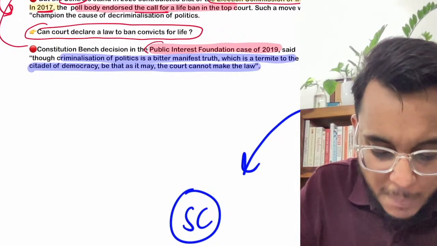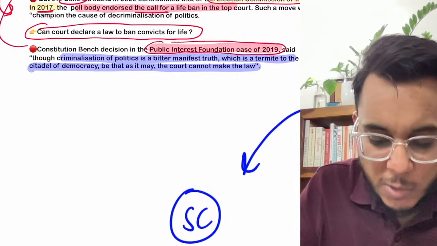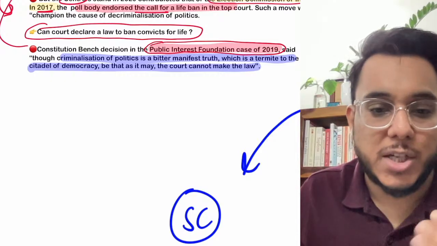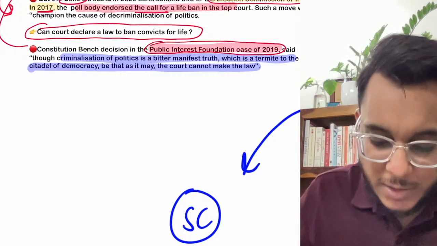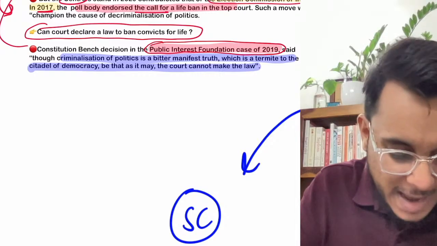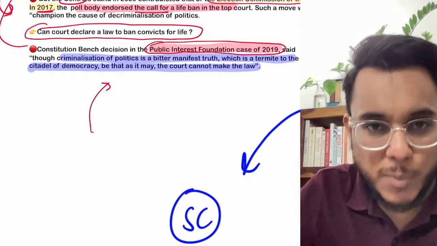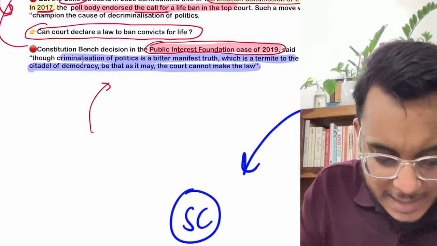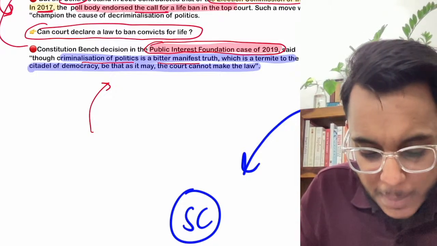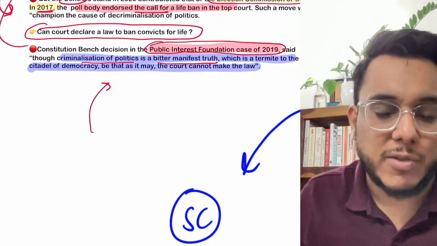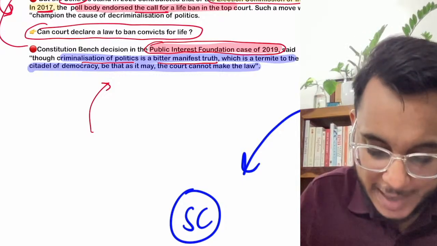The judgment is Public Interest Foundation case of 2019. Now in this particular judgment, the Supreme Court has admitted one particular thing. I will be reading what the Supreme Court said. Supreme Court said that the criminalization of politics is a bitter manifest truth. Criminalization of politics has happened in India, we cannot deny it.